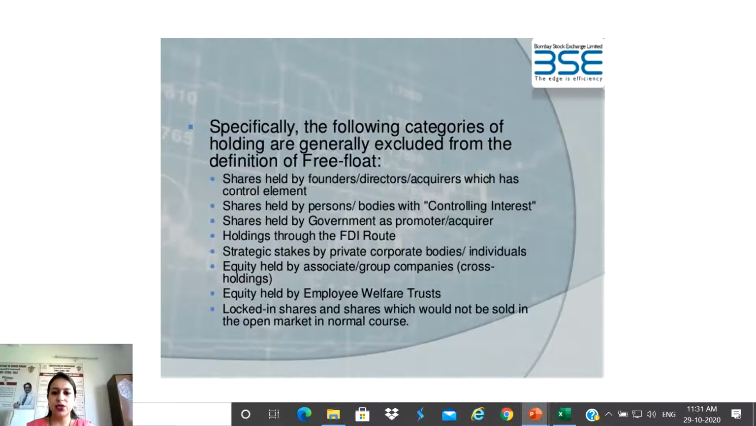Strategic stakes by private corporate bodies or individuals. Equities held by associate or group companies, which are also known as cross holdings. Equities held by employee welfare trust. Locked-in shares and shares which would not be sold in the open market in the normal course. So all these categories of holdings are generally excluded from the free float method, because these are not at all tradable in the market.